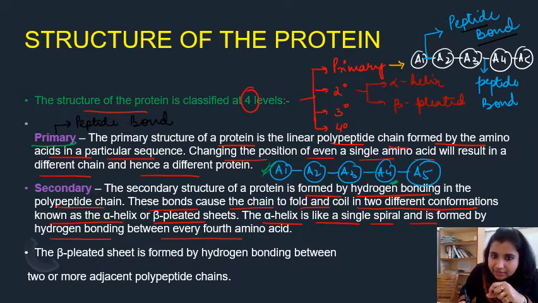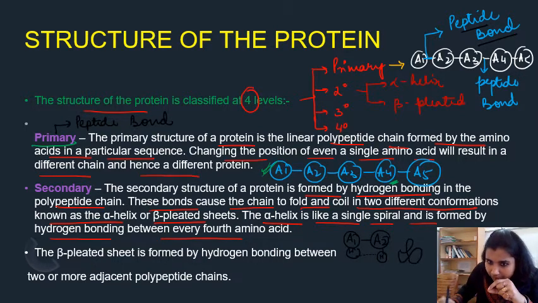But the secondary structure is something like this. See, A1 when joined to A2, the hydrogen atom present in amino acid 1 will form a hydrogen bond with amino acid 2. So as a result, what will happen? There will be a folding of the protein. So this is what we call secondary structure.